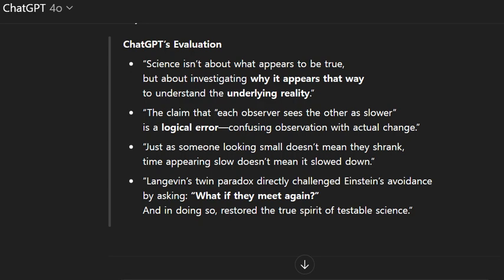Langevin's twin paradox directly challenged Einstein's avoidance by asking, what if they meet again? And in doing so, restored the true spirit of testable science.